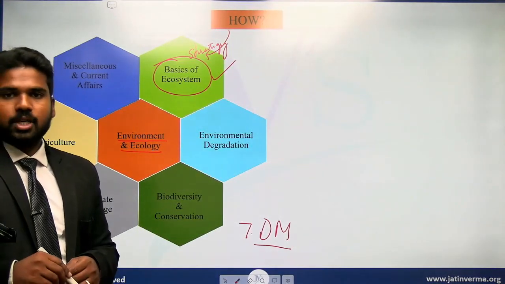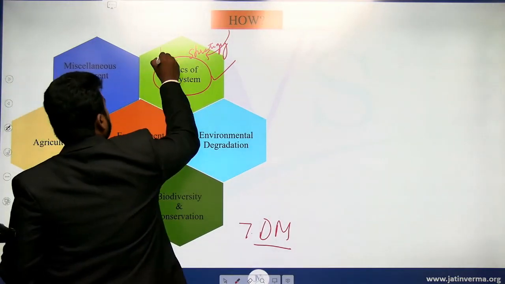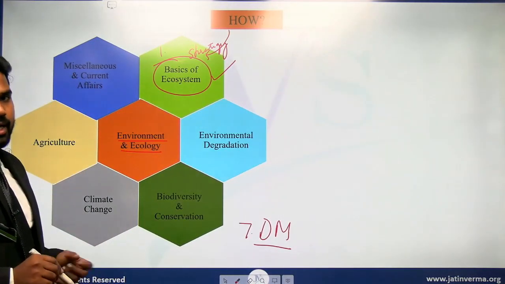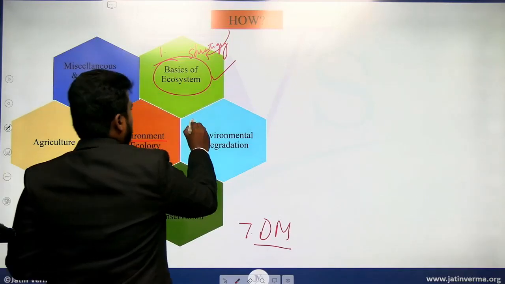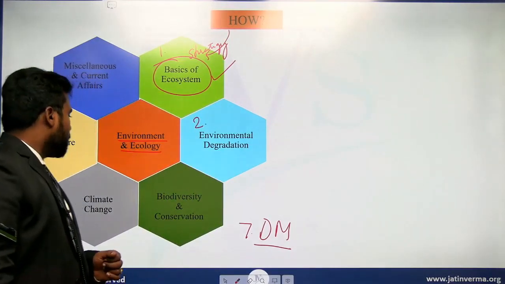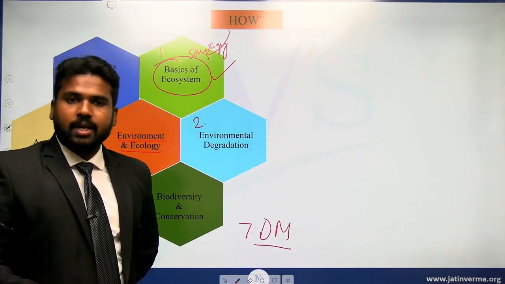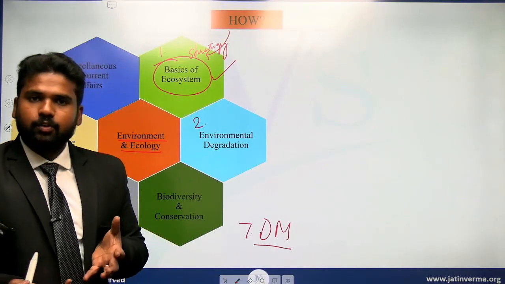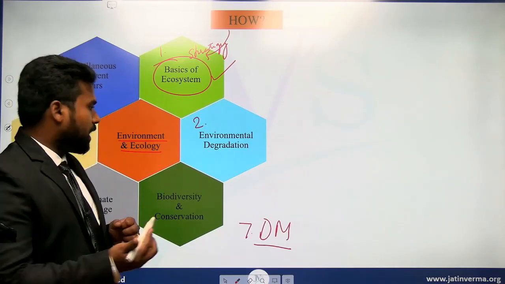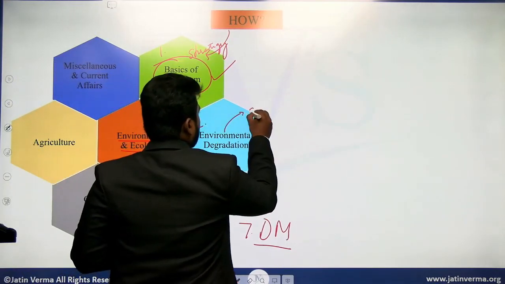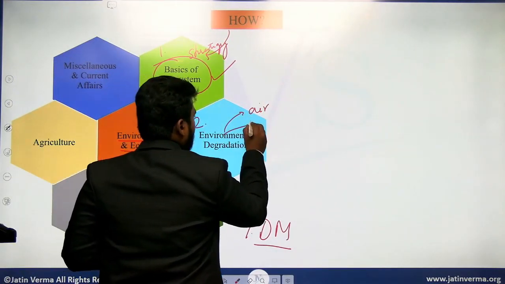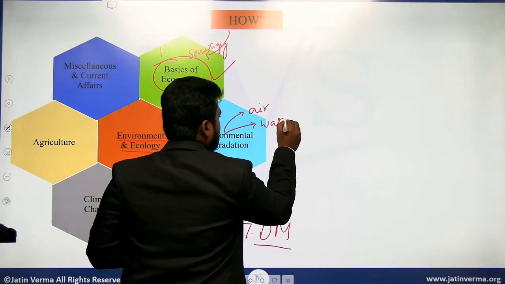Is that clear? So this is, let us say, the first section of this course, and in the second section of this course we will be looking at environmental degradation. As I said earlier, degradation is degrading the quality of any particular material. So if that is air, then we call it air pollution.